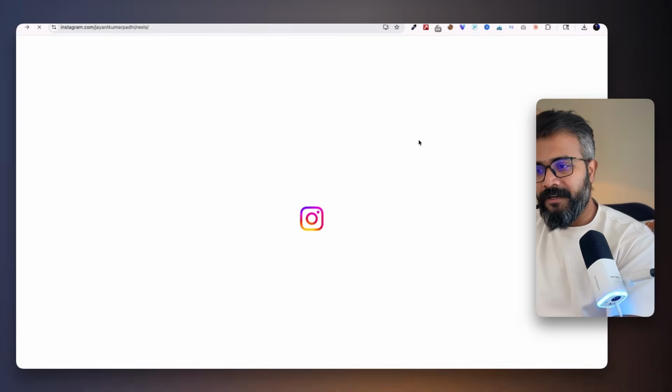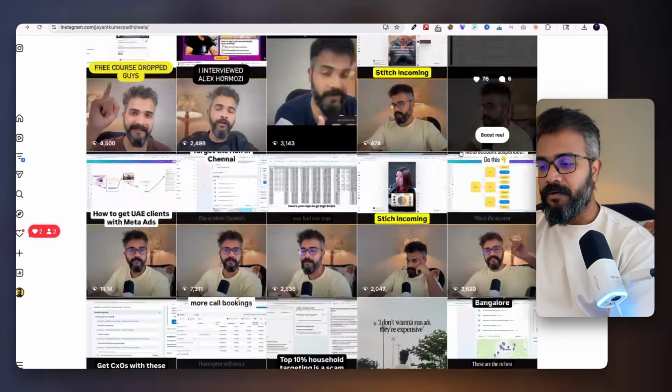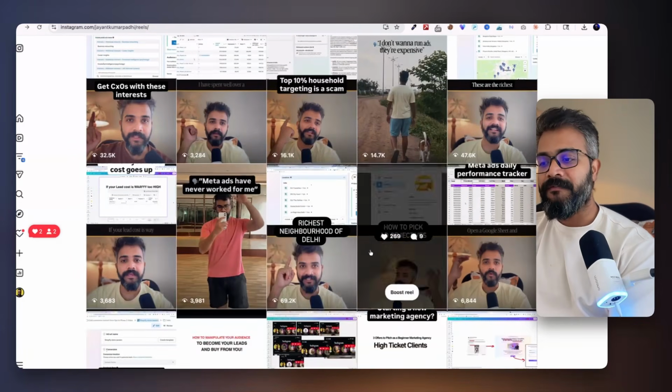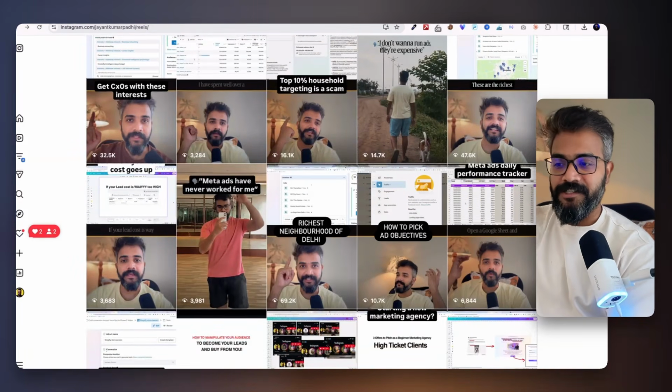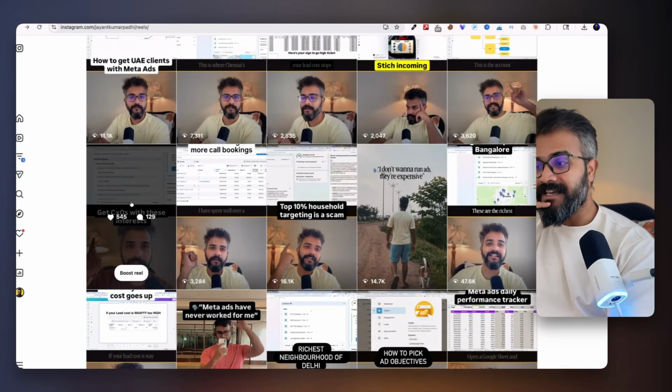So very weird behavior on Instagram. People want something fast and quick. So the one thing that really worked for me was just giving the value up front, and this title that you see is the richest neighborhood in Delhi, how to pick ad creatives, or get CXOs with this interest.